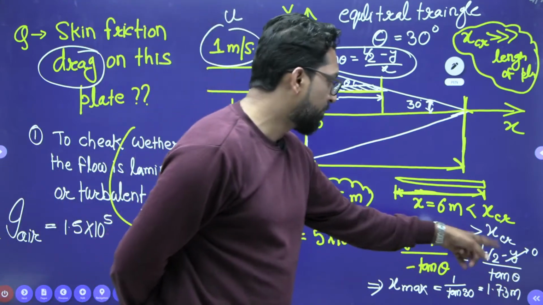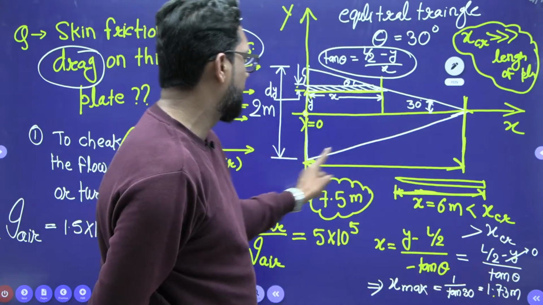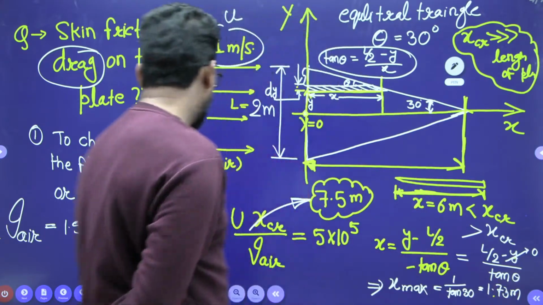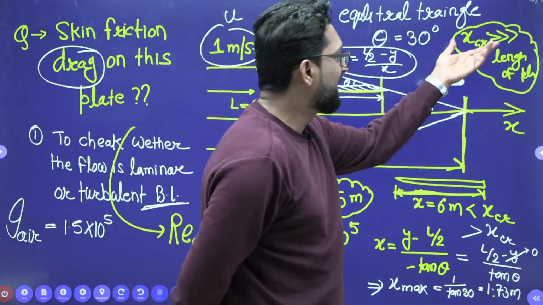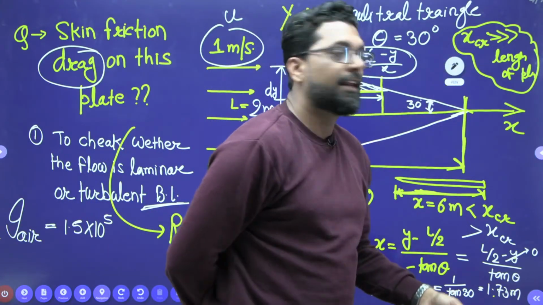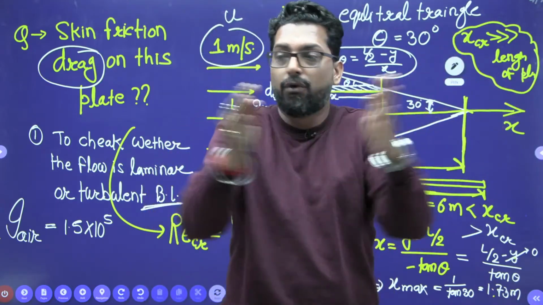So we just compare it. The maximum length is 1.3, that means this plate's maximum length is 1.3, but the critical value is 7.5. So obviously this critical length is much higher than the length of the plate. That means up to this critical length the flow is laminar.